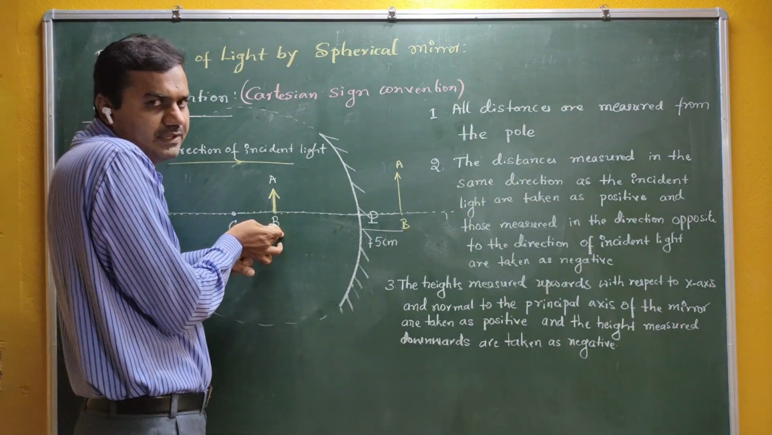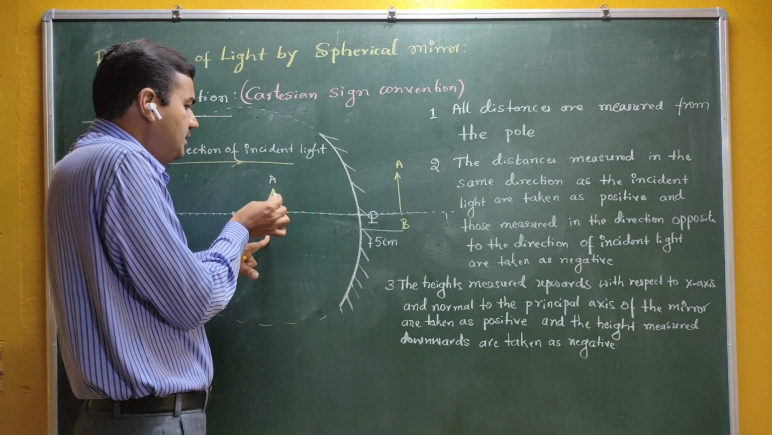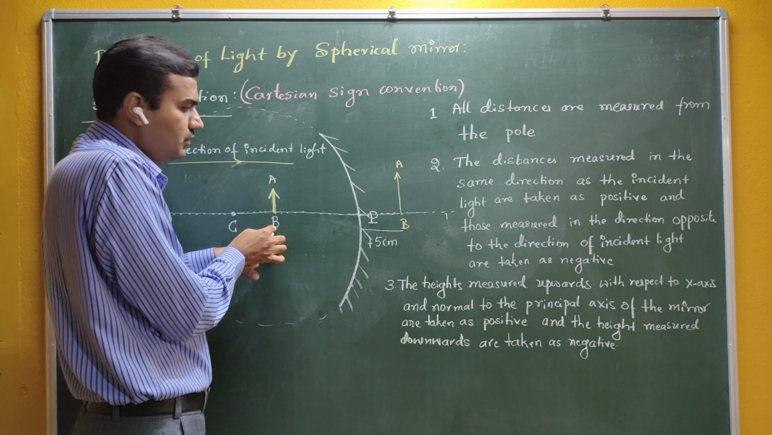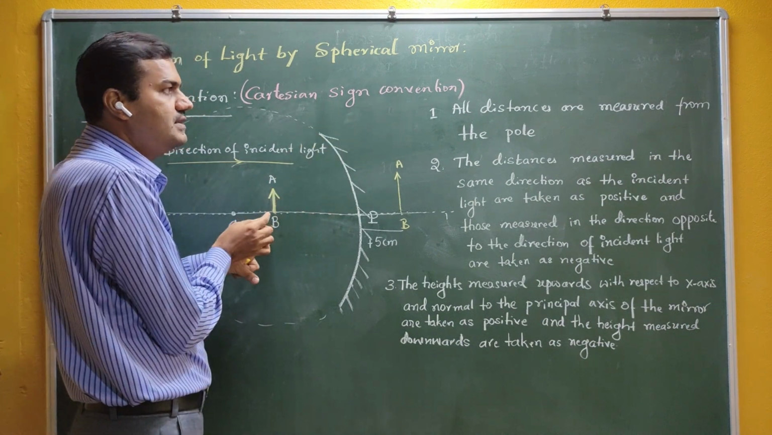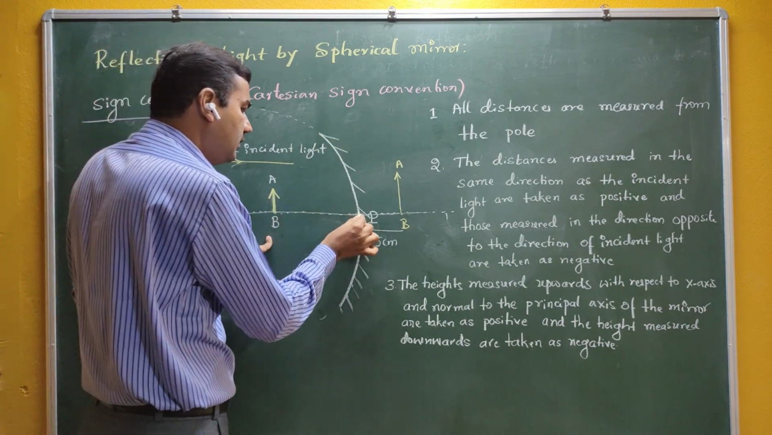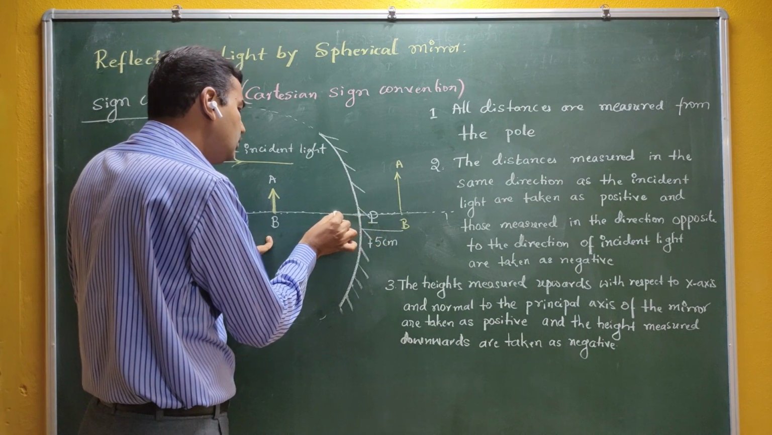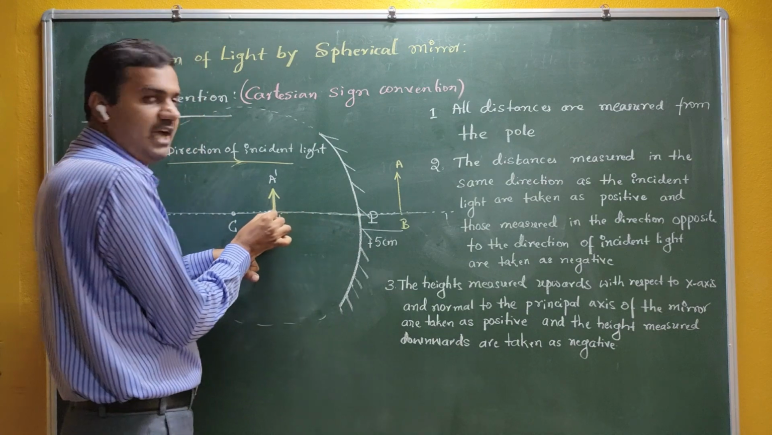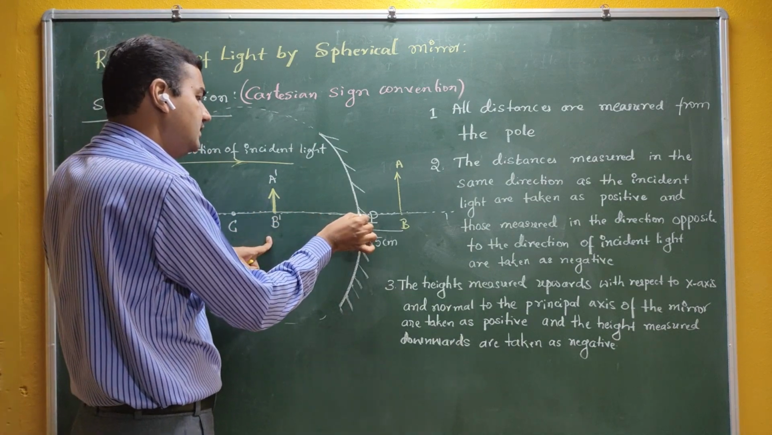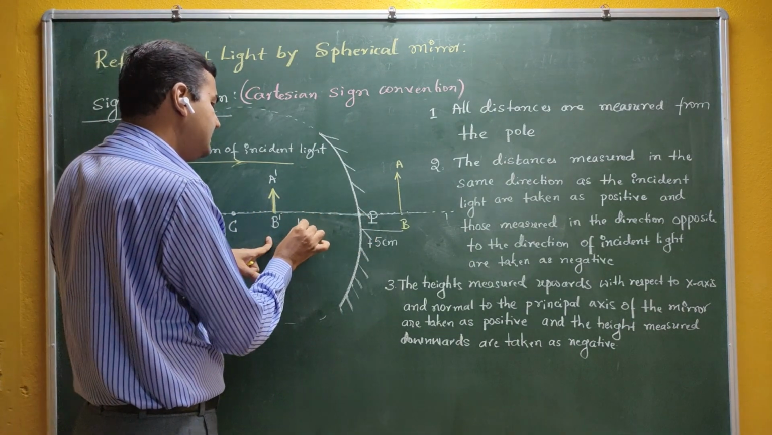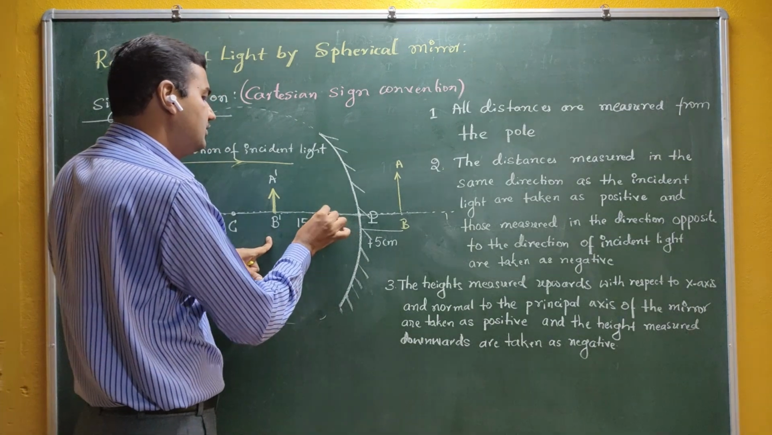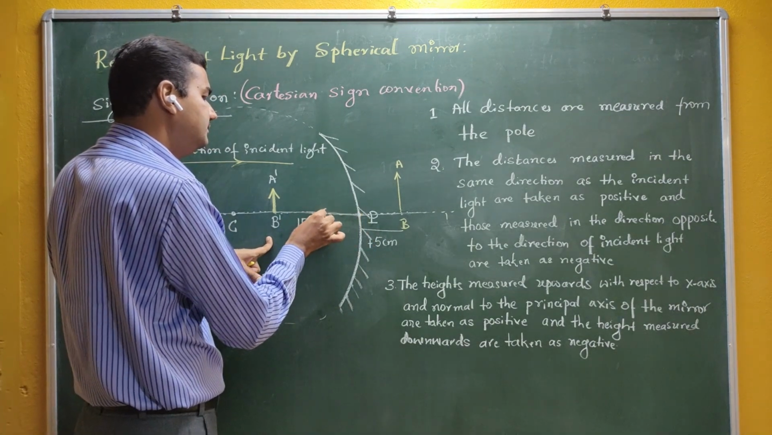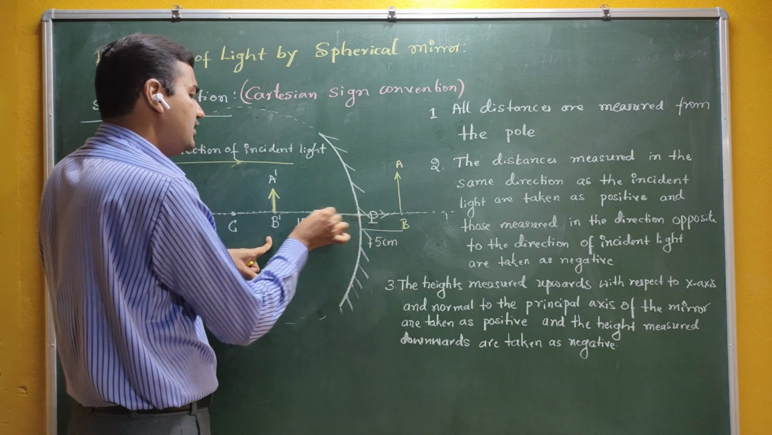Look at one more figure here. Let me assume that one more object is there, AB. Rule number 1 says that all distances are measured from the pole. Therefore, your starting point is P and you are moving towards B. Let me take this A dash and B dash. You are moving towards B dash. I measure the distance here from P to B dash, some 15 centimeter. This is your direction of measurement.